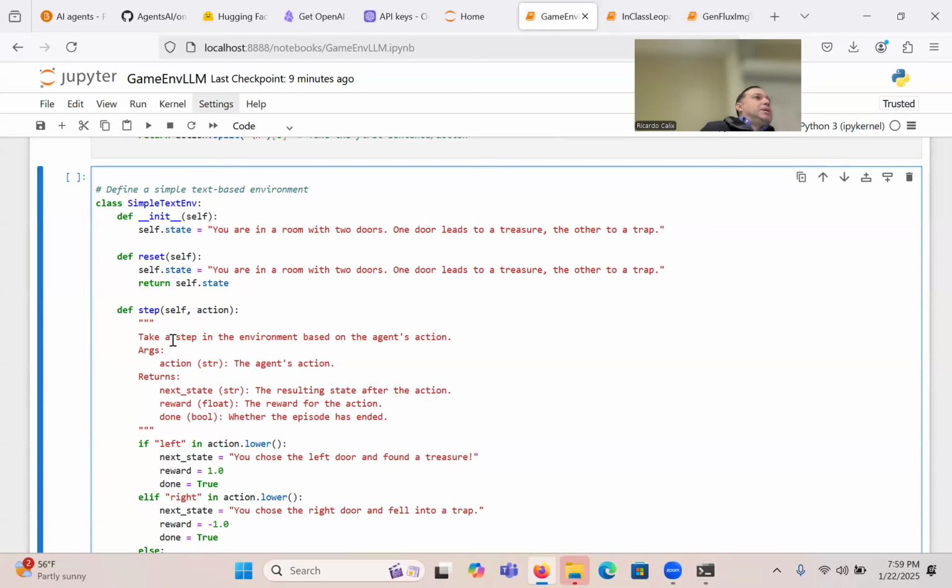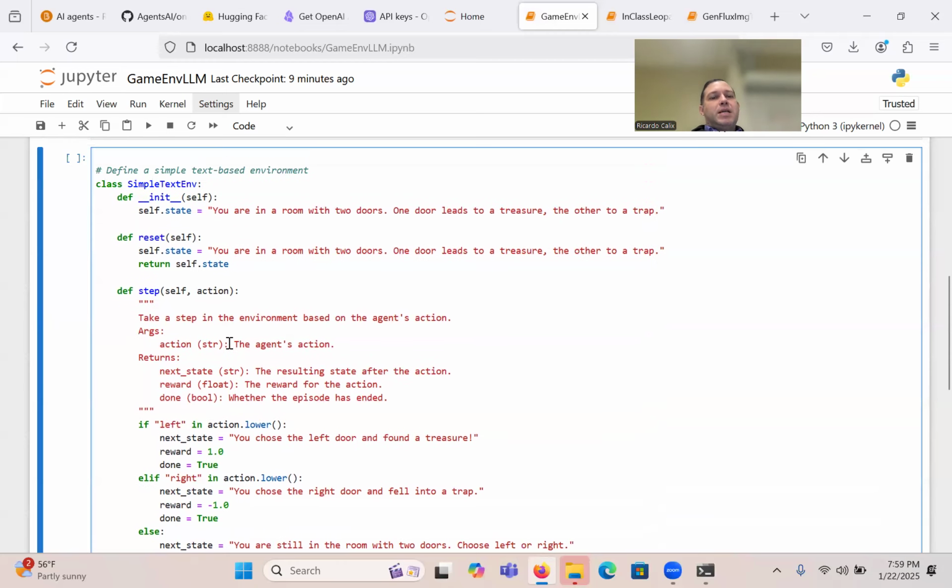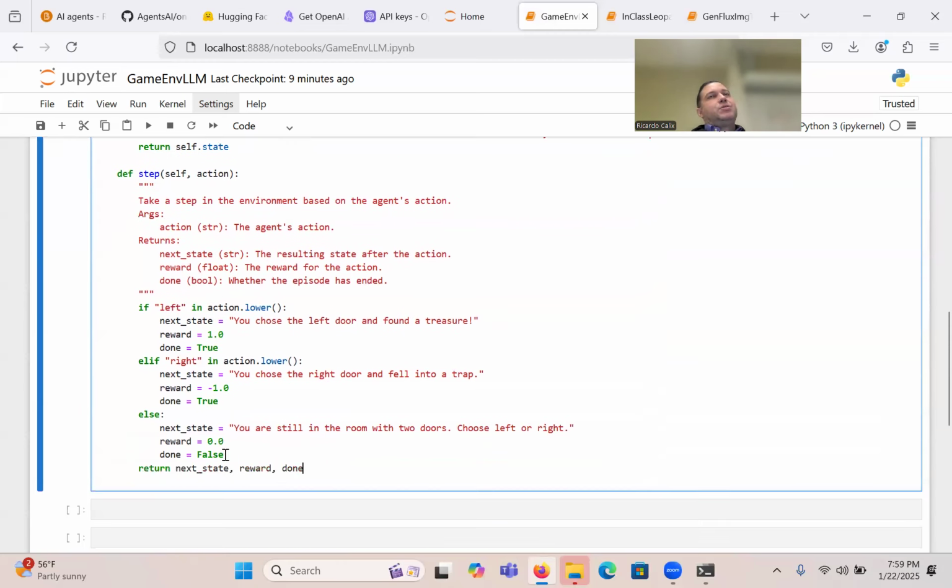There could be a lion behind the left door, and you choose left, the lion kills you. So the game determines that. That's usually how all games work in reinforcement learning and in machine learning, and we will see this more formally a little bit later. So here we have step takes action, and this is just some very simple logic to illustrate that the rules of the game would be here. Okay, so let's break it down.